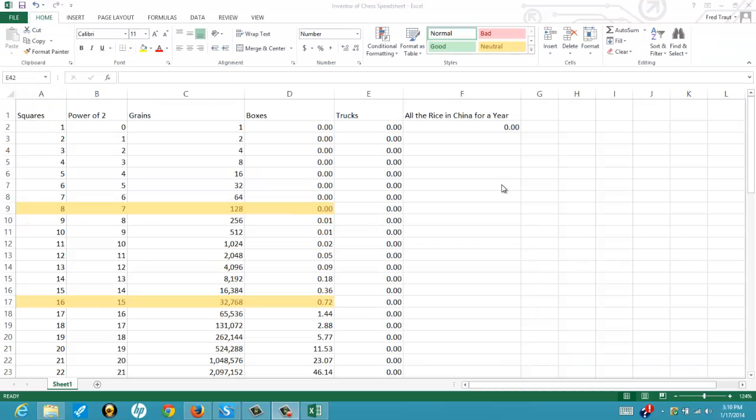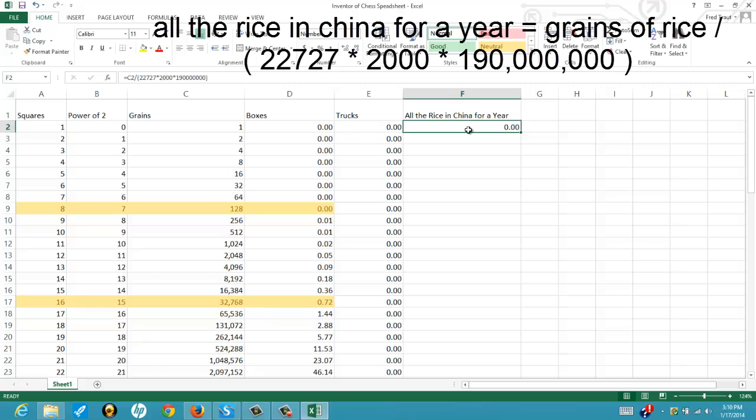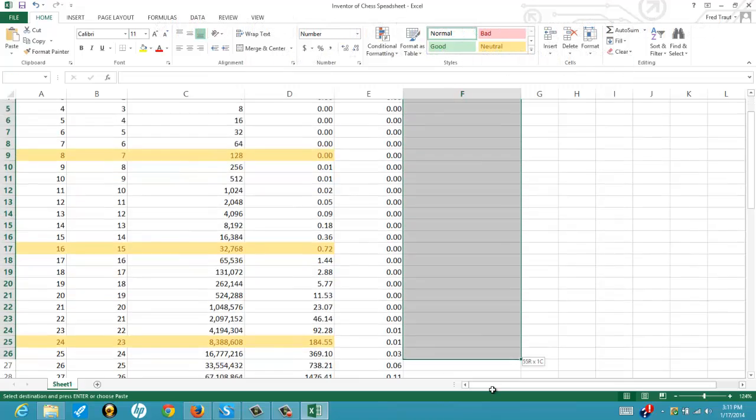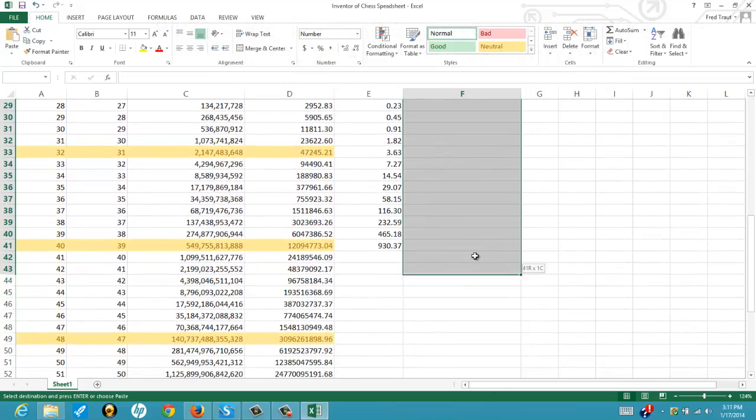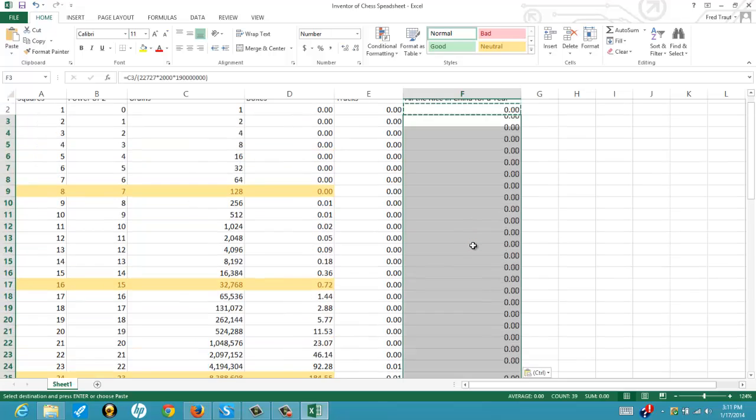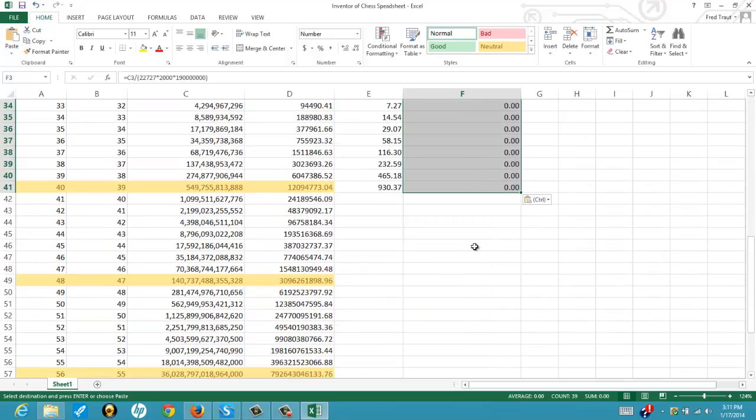So one last column. All the rice in China for 1 year. The formula for that would be number of grains of rice in a pound times 2,000 for a ton times 190 million tons, which is how much they produce in 1 year. So let's copy that down to where we left off. We're down here with 930 trucks. Okay, so it's still not showing there. So let's copy this down.